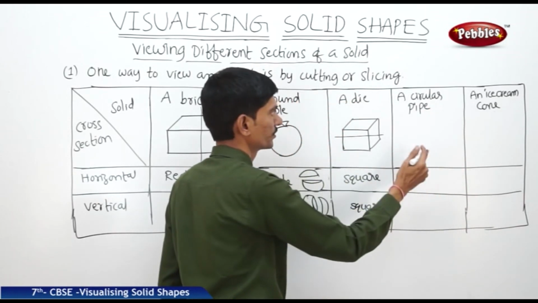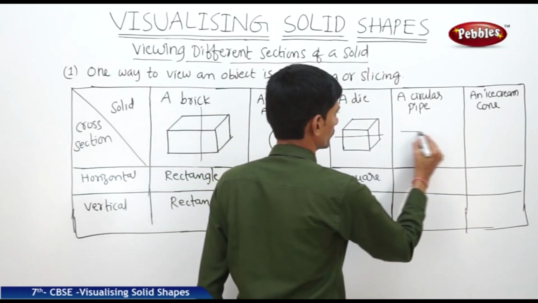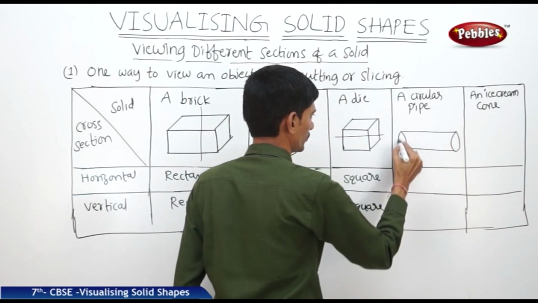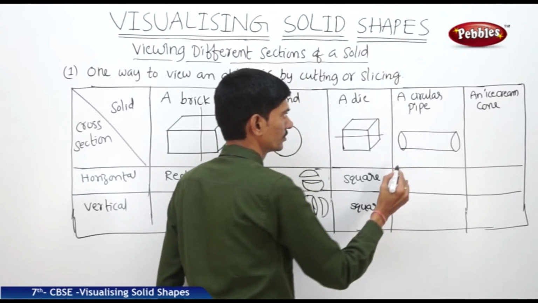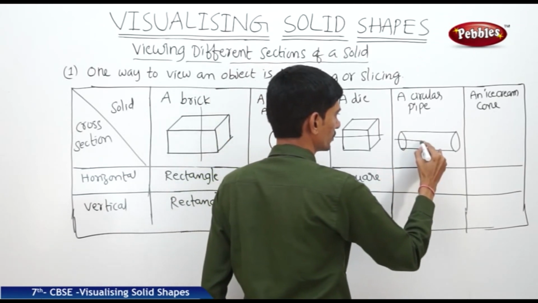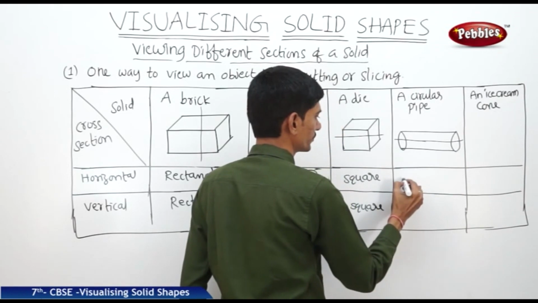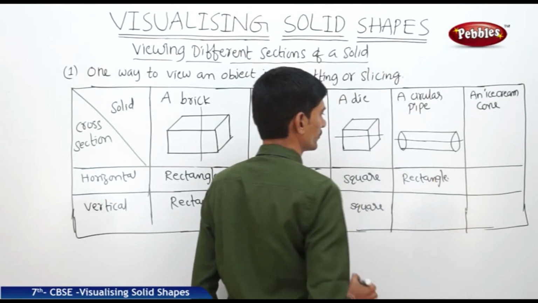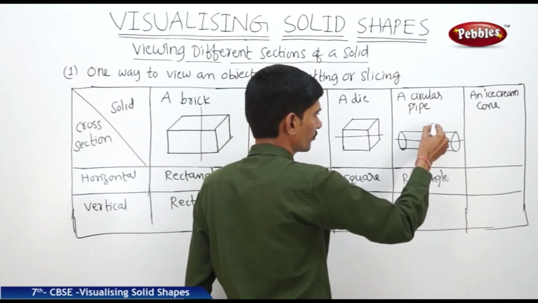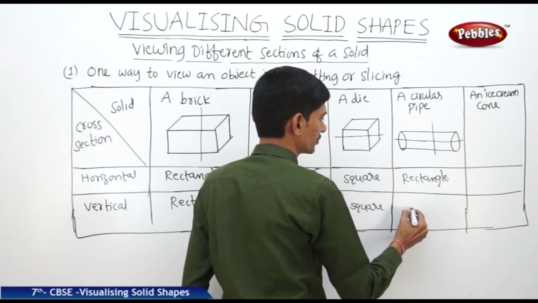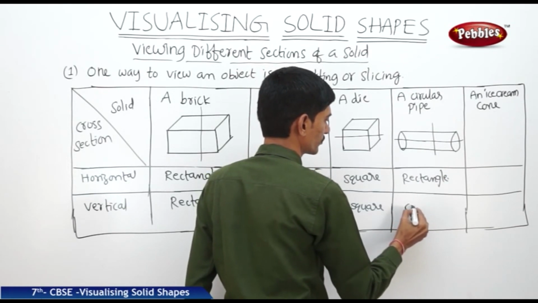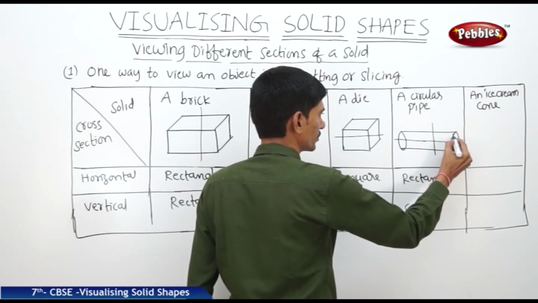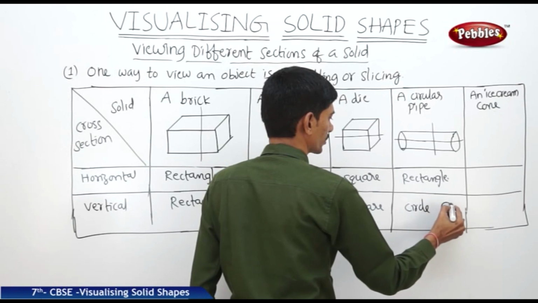Now a circular pipe. If you cut the circular pipe horizontally, then we get a rectangular shape. And if you cut vertically, you will get the circle. If it has a thickness, then we get a circular ring.